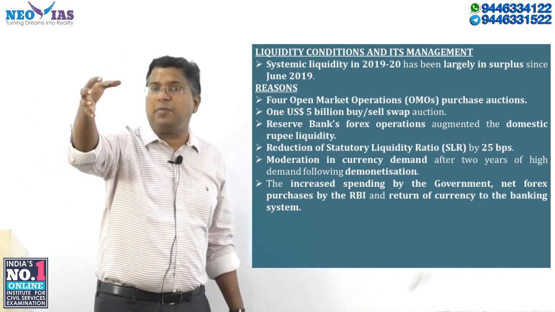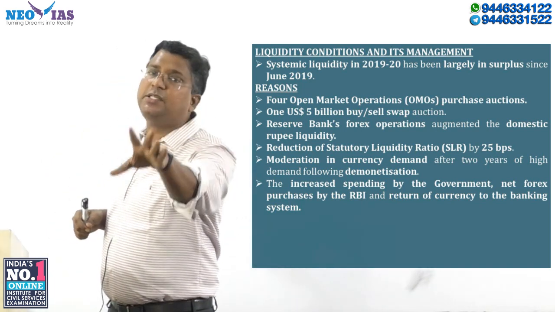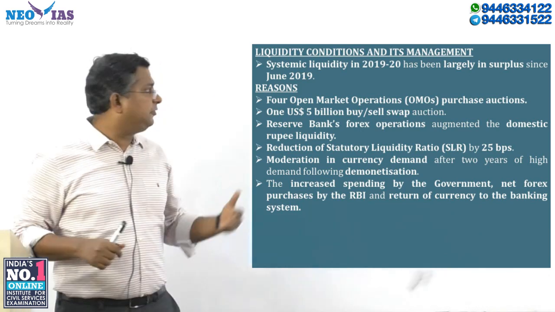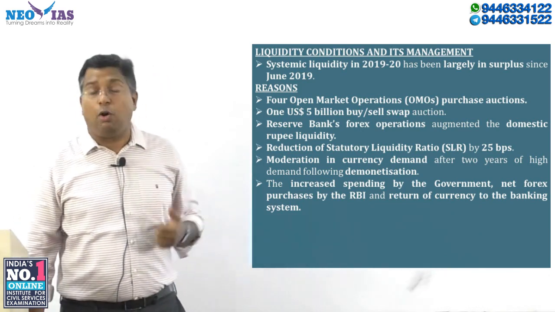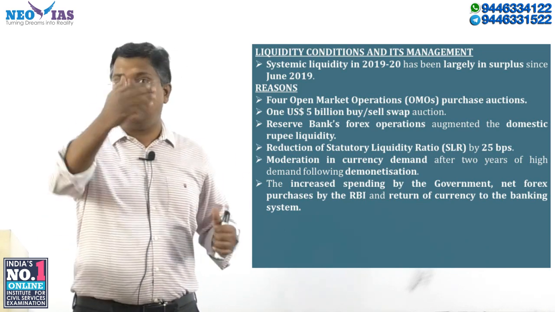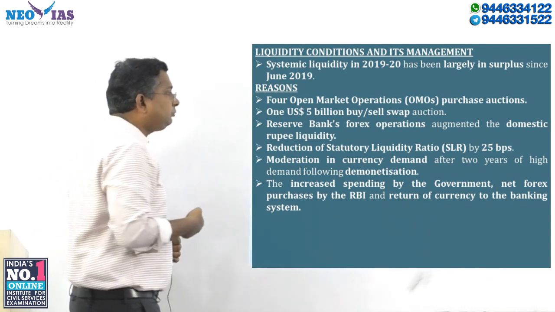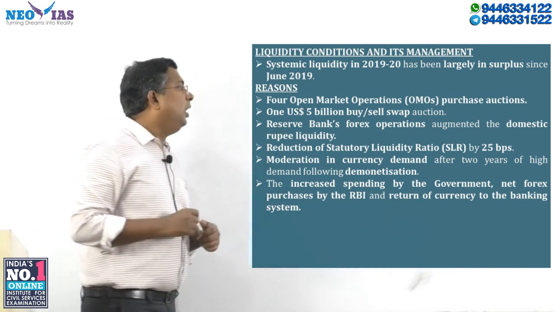Okay, so when RBI purchases government securities, what happens? Money will be injected, or liquidity will be injected. That is one reason for liquidity surplus. Open market operation purchase auctions are buying, not selling, so government securities are being purchased. Okay.